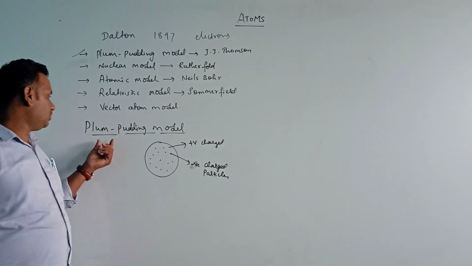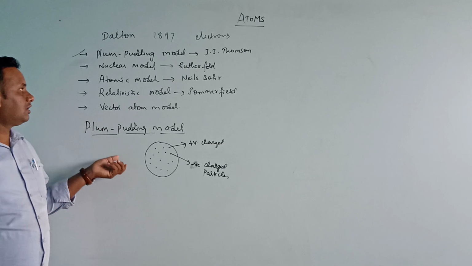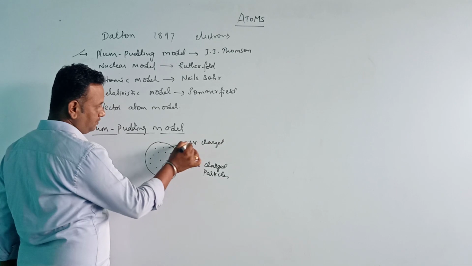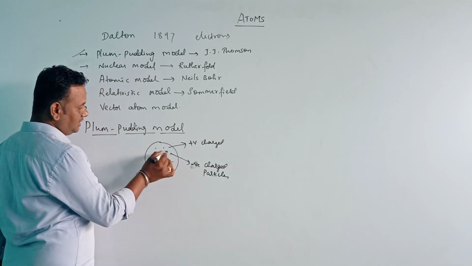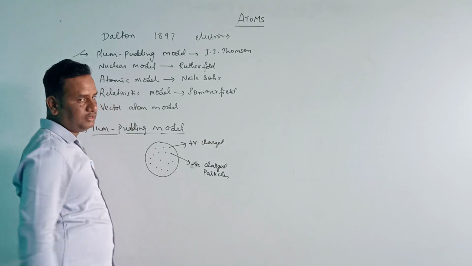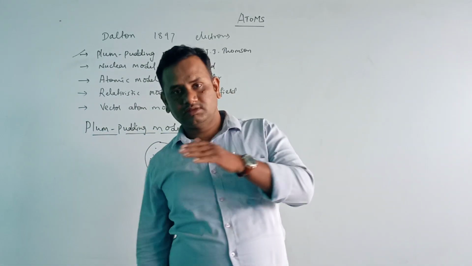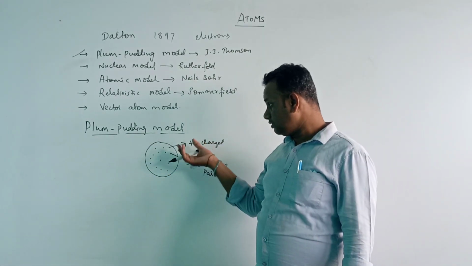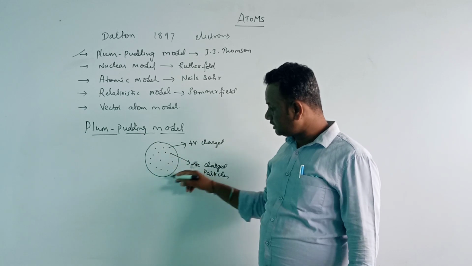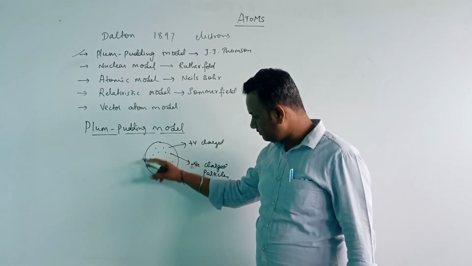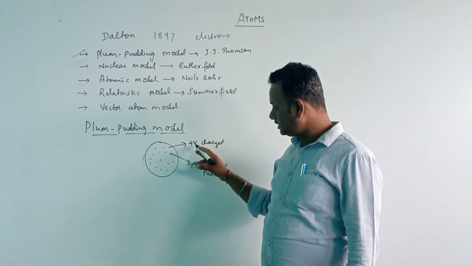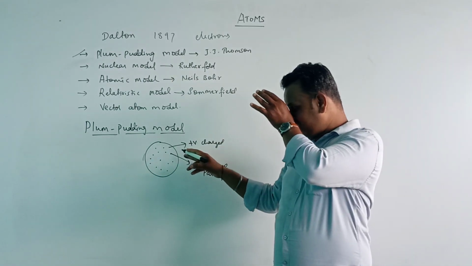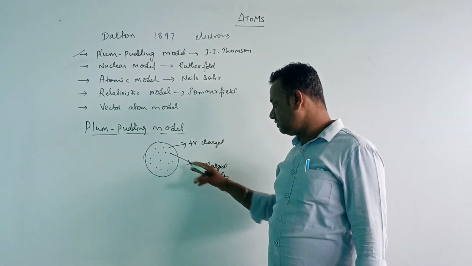Positive charge. So this was according to J.J. Thomson. The plum, which is the positively charged part, and the seeds, the puddings, are nothing but negatively charged particles. According to the J.J. Thomson model, he proposed that positive charge is distributed throughout the volume of the atom. So this is our atom, and the positive charge is distributed throughout its volume, and the puddings, the seeds, are nothing but negatively charged particles.